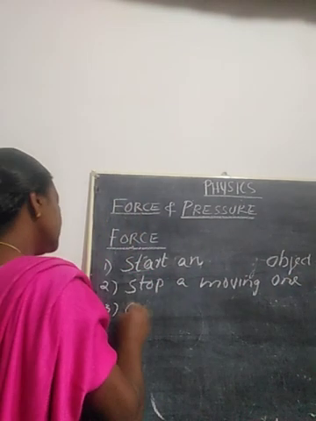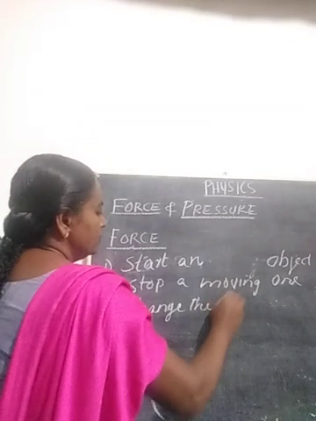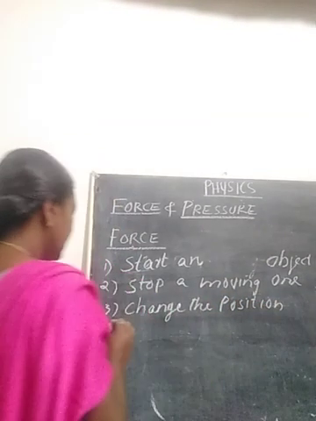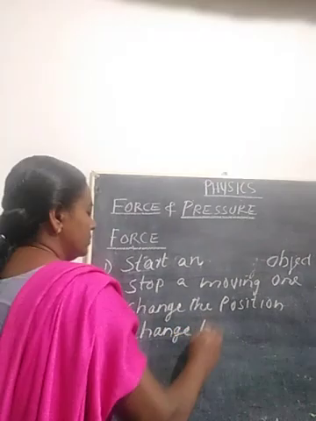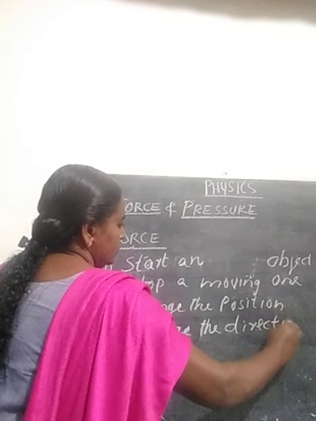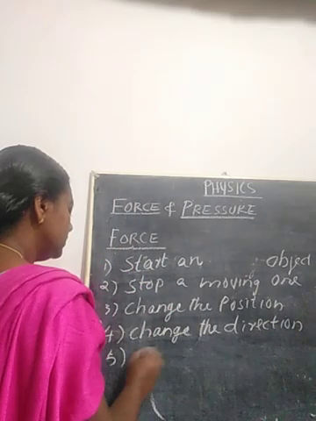It can change the position. It can change the direction. And it can change the shape.